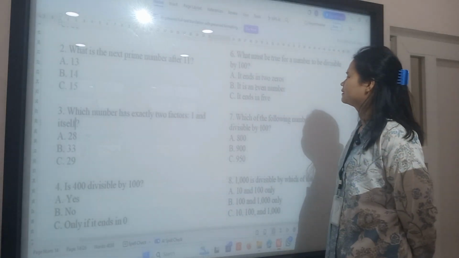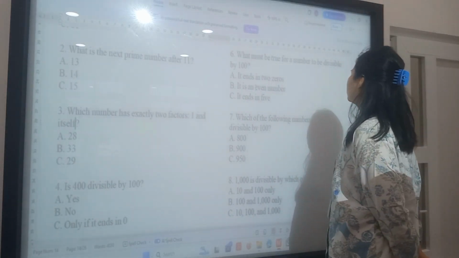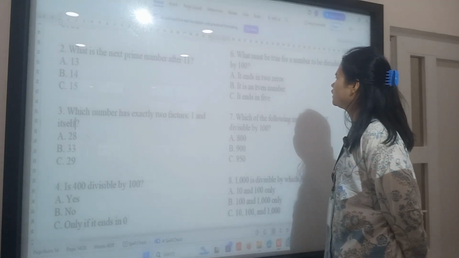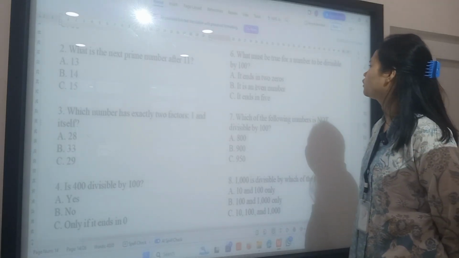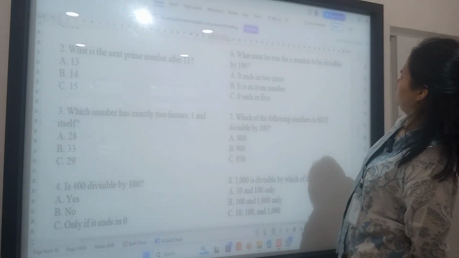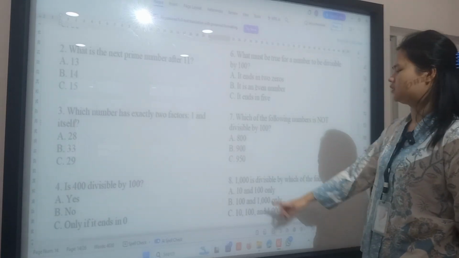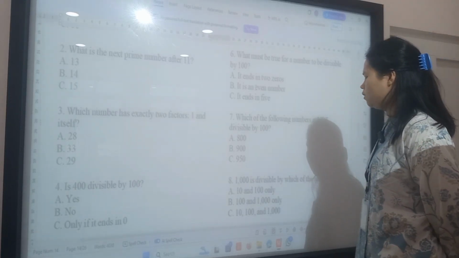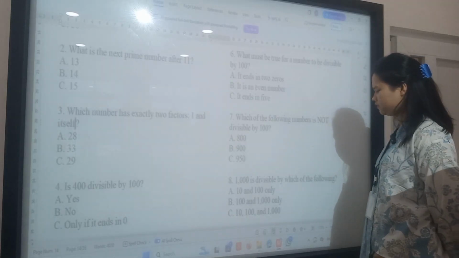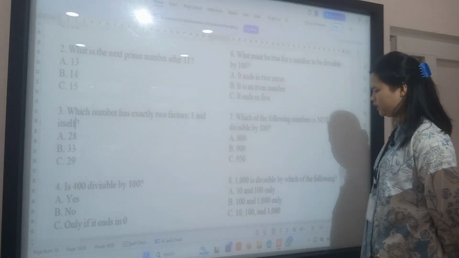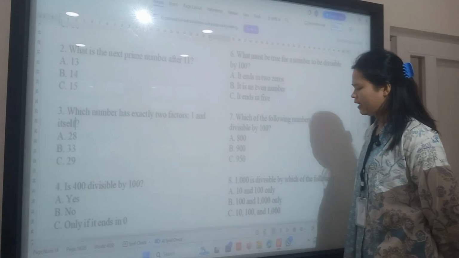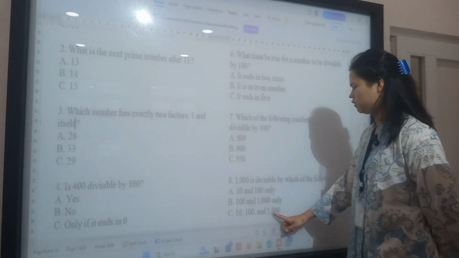Okay, next question number 6. What must be true for a number to be divisible by 100? It ends in 0. Which of the following numbers is not divisible by 100? It's C, 950. 1,000 is divisible by which of the following? It's C, 10, 100, and 1,000.